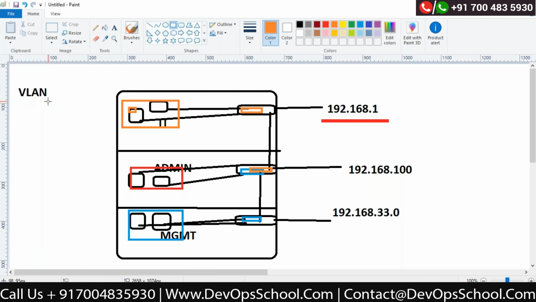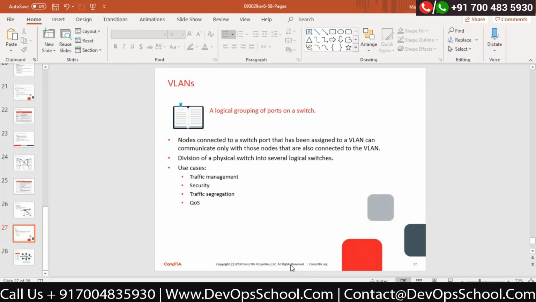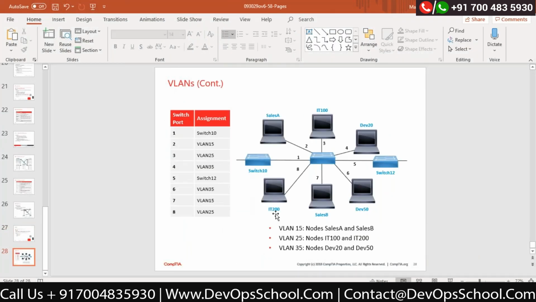We will see in the switching section what different types of VLANs are available. There is a protocol called VTP, VLAN Trunking Protocol. There is a concept called DTP, Dynamic Trunking Protocol. There is a concept called trunk. There is a concept called VLAN tagging, correct? We will be able to see everything in the concept called VLAN. So understand, this is a very important concept. This is only available on top of switches, correct? This is what we are talking about.